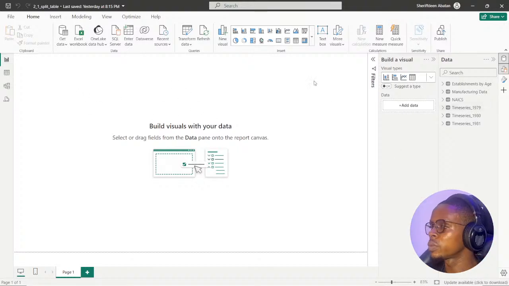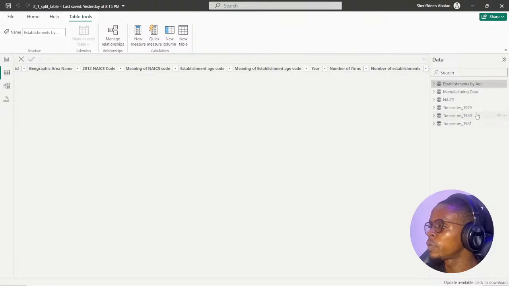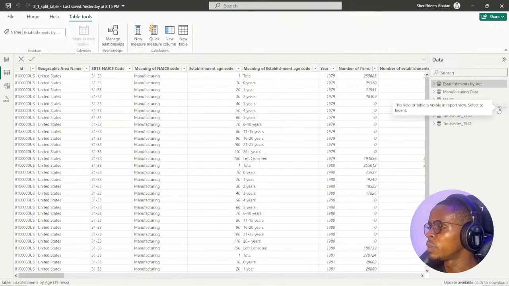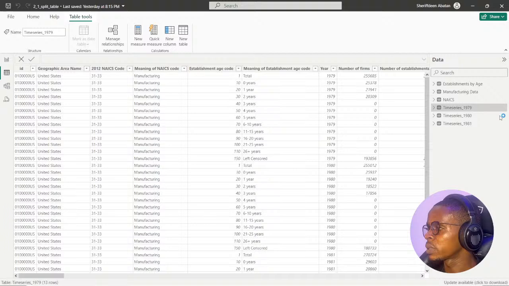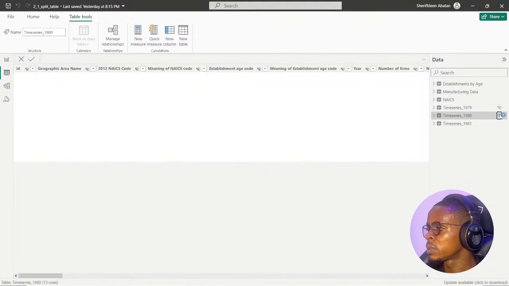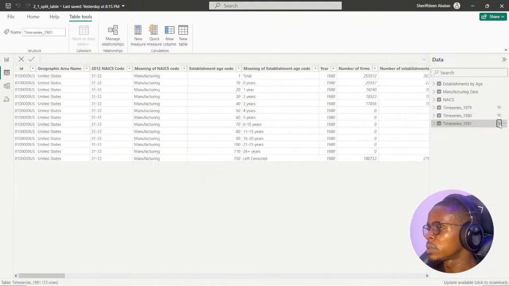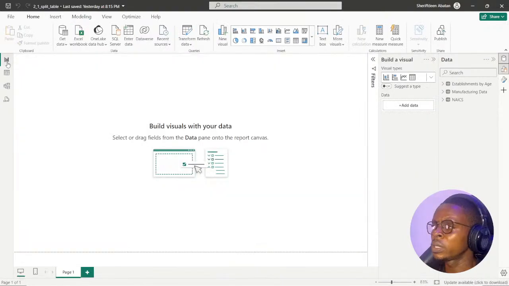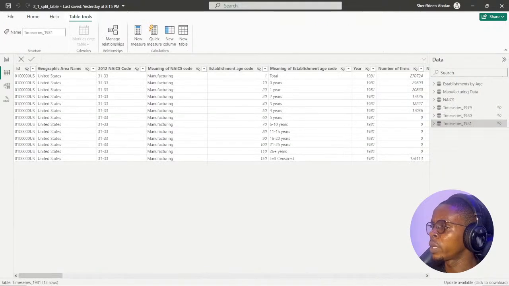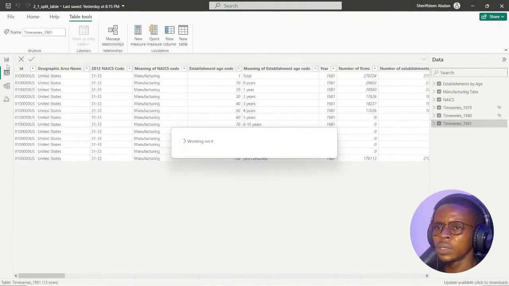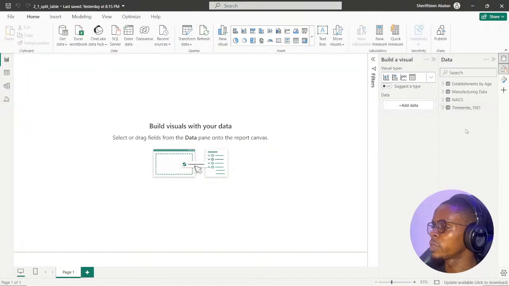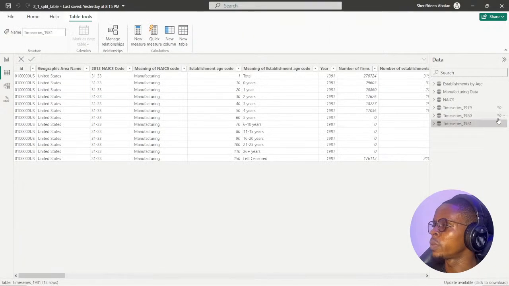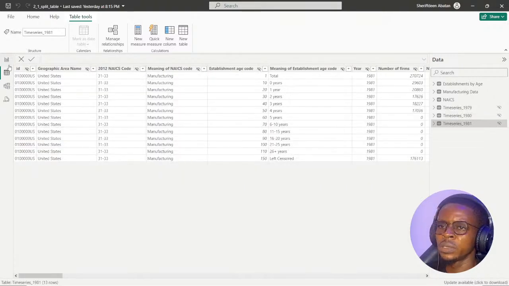If I go to the data view here, the table view, I should be able to hide this from the report view. I'll click on this eye icon here and hide this. It is hidden. You won't see it in the report view, but it is still part of the model. If I unhide one of these and come back here, you can see we now have it back. But we can just hide that table since we don't need it in the report view.